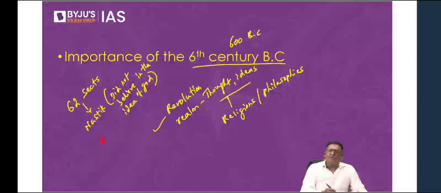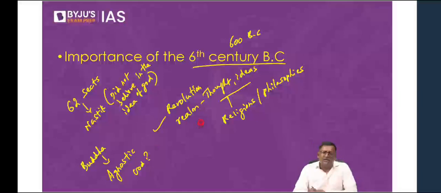So most of them were Gnostic. And even Buddha was probably influenced by the prevailing thoughts of the period, because Buddha has been called agnostic. What do you mean by agnostic? When Buddha was asked whether God exists or not, Buddha just kept quiet. He never said yes or no. In fact, he ignored that question, and therefore Buddha has been called agnostic. So Buddha was also probably influenced by the prevailing thought or ideas of the time.